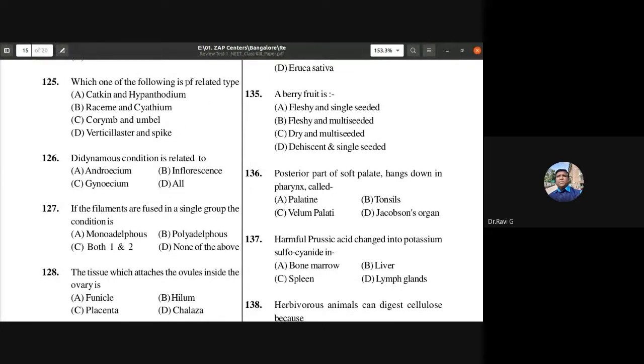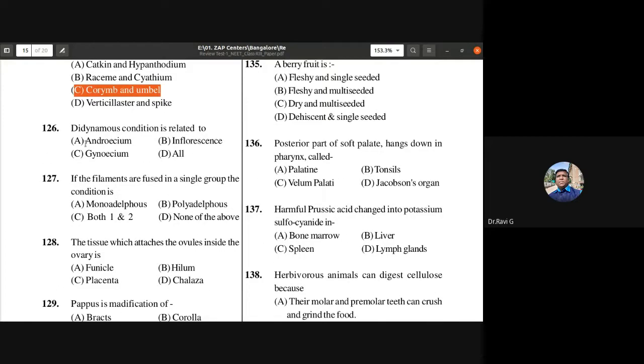Which of the following is of related type? Catkin and Hypanthodium, Raceme and Cyathium, Corymb and Umbel. So they are the inflorescence which are similar type. Okay, so Corymb inflorescence and Umbel, they are of similar type. So Corymb and Umbel are related type of inflorescence.